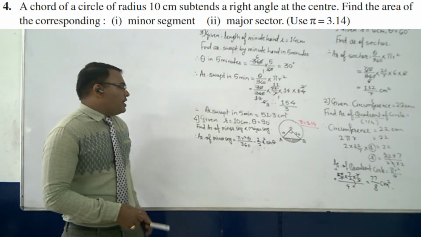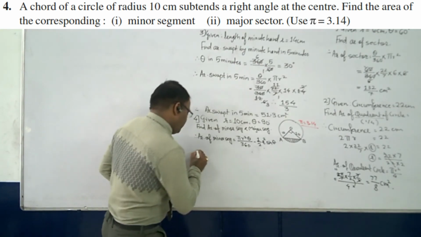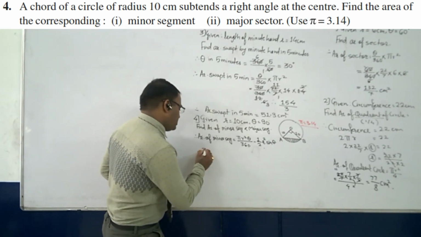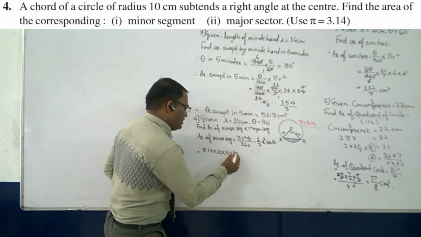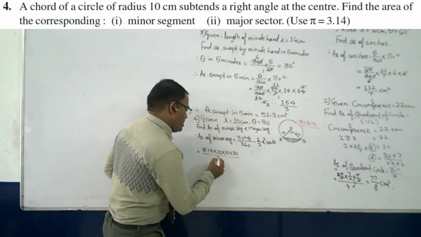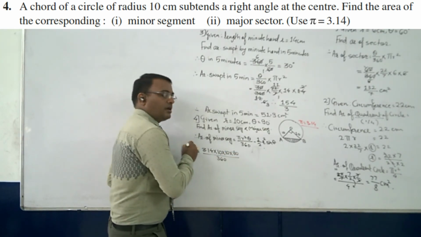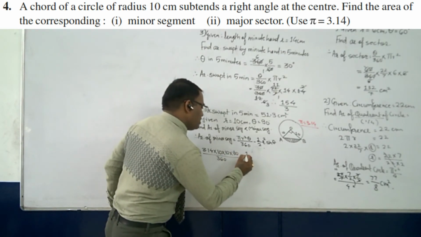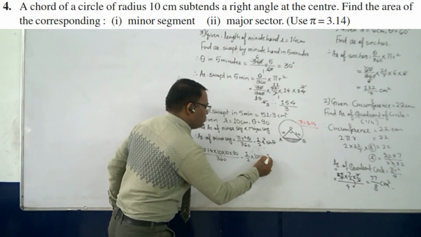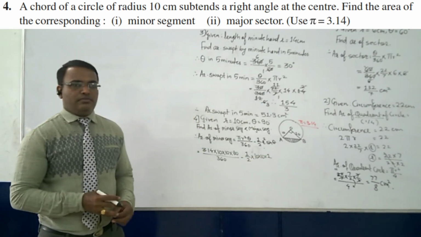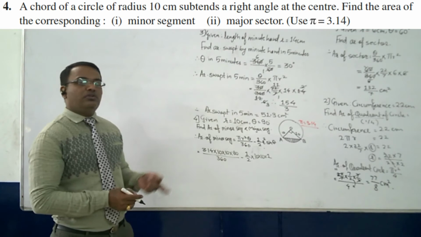Okay, so after keeping the values now, what we will get is equal to pi means 3.14 into r square means 10 into 10, theta is 90 divided by 360. Okay, then minus half into 10 into 10 into 1. Okay, sine 90 is what? 1.